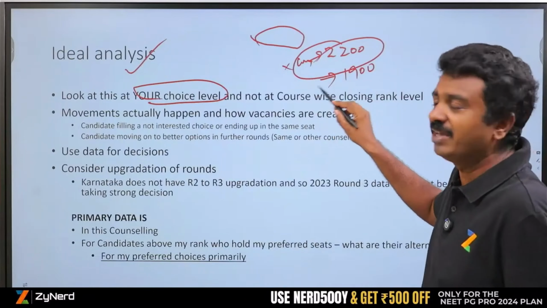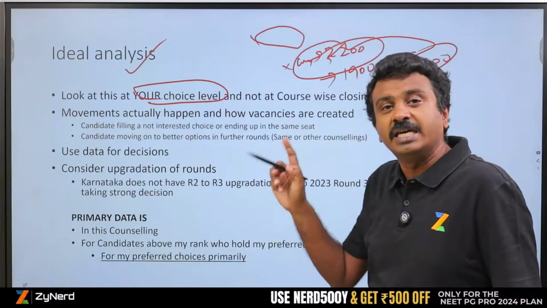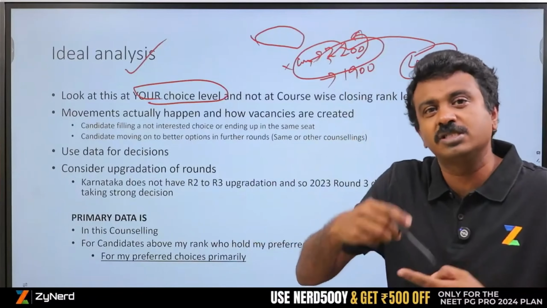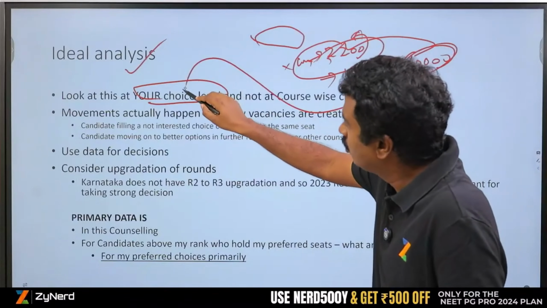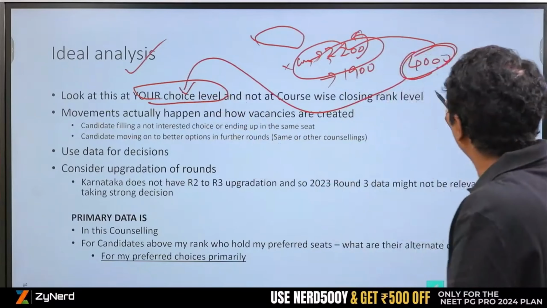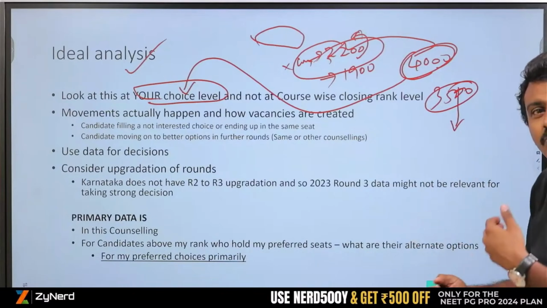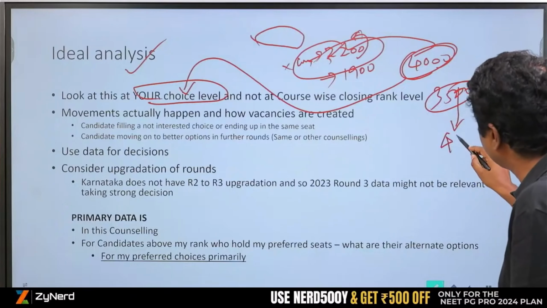My choices, I am at 4000 rank, have nothing to do with this, except that the movements of individual radiology seats will impact you. But otherwise, for your 4000 rank, from 3500 onwards, what were the choices that closed, and whether I will be able to get those choices, is what you need to decide now.